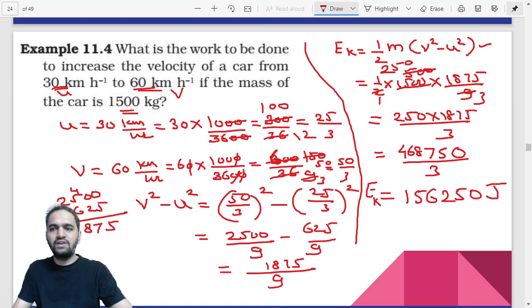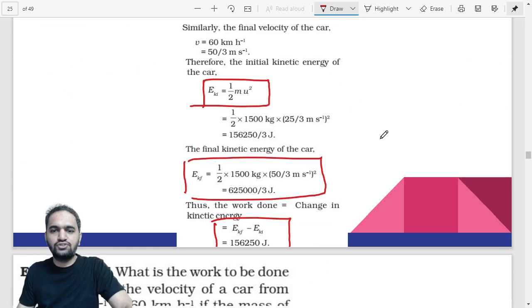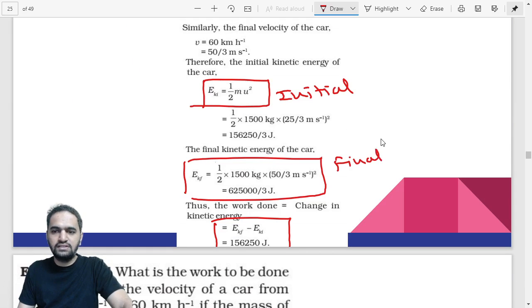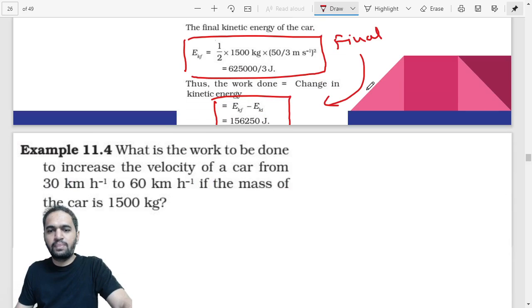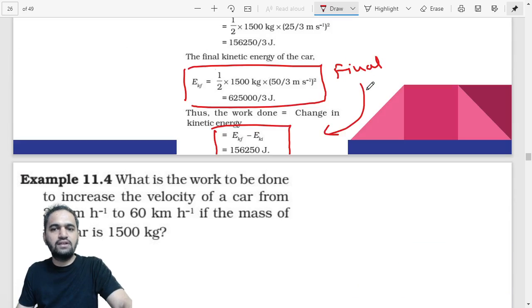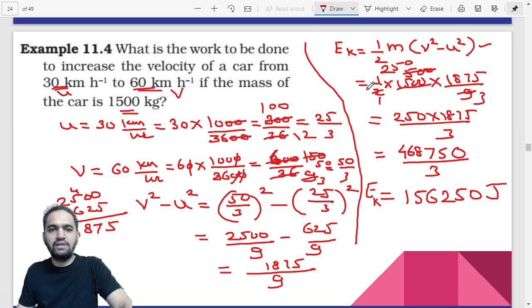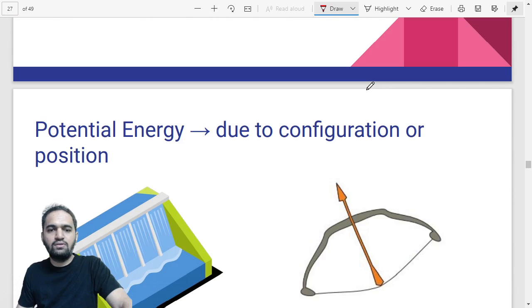But if you are not comfortable with combining the formulas, you can solve it individually like these, which are shown in the book. First find out the initial kinetic energy, then find out final kinetic energy, and then subtract them. The subtraction would be your answer. So that is up to you how you have to calculate, but I would suggest to use the combined formula. Right? Now let us go for the next one.